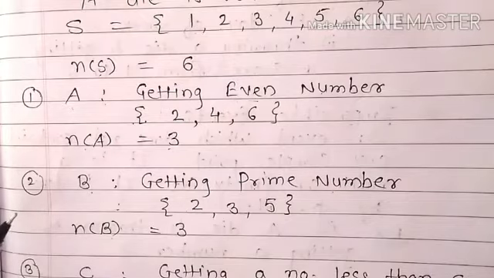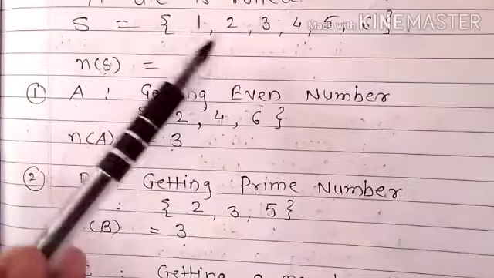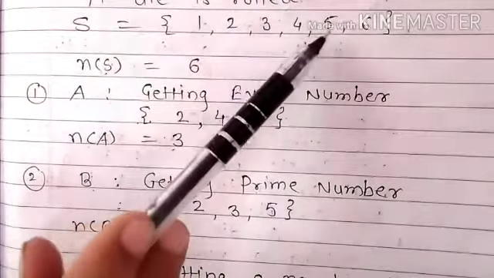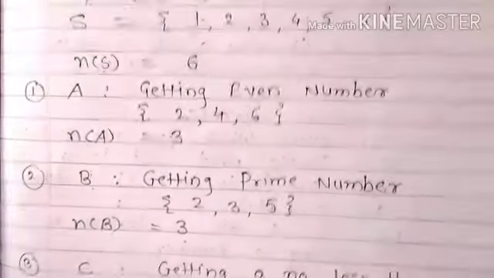Prime numbers are those numbers which come in the table of itself. Now again see in the sample space which are the prime numbers. Here the prime numbers are 2, 3, 5. So the number of sample points is equal to 3.